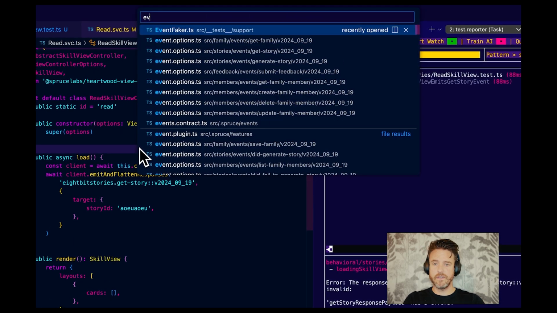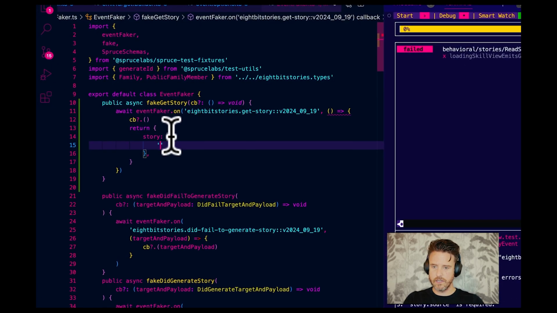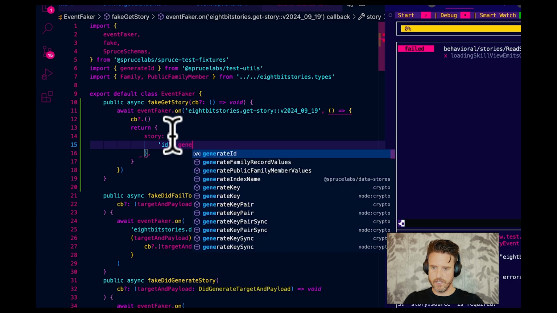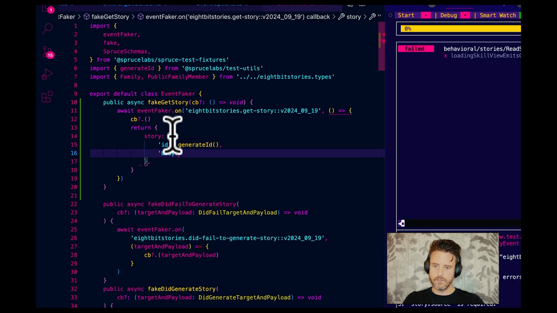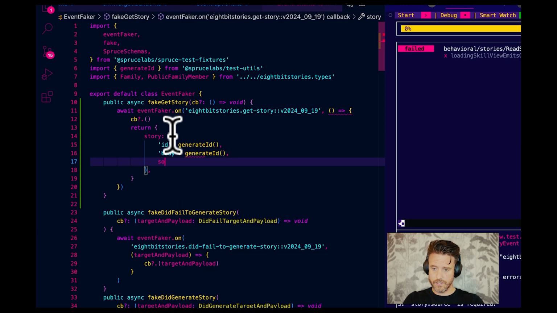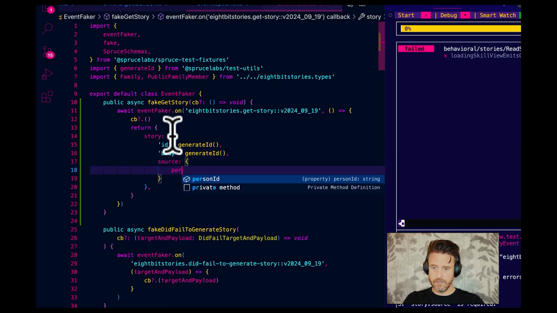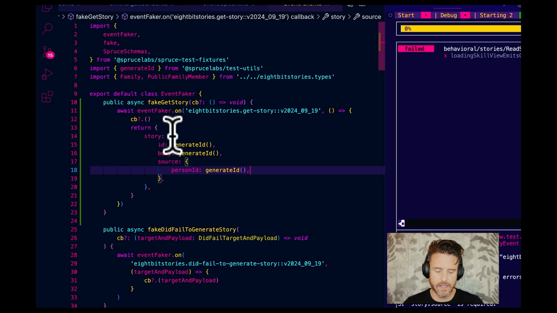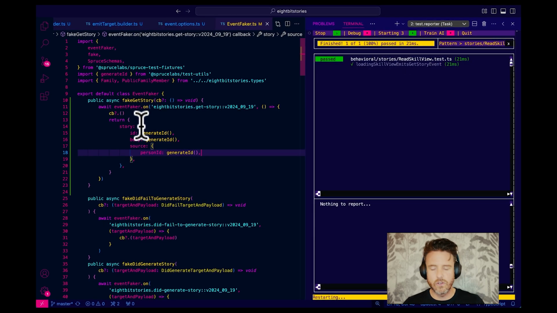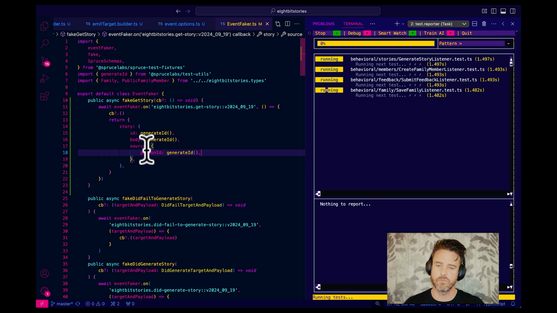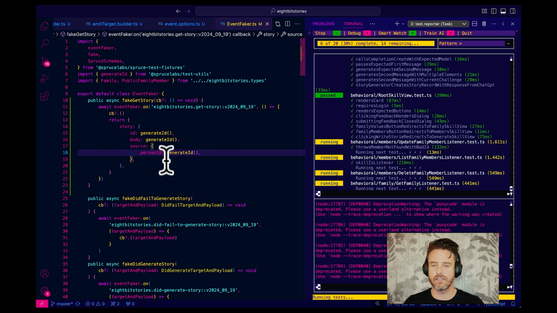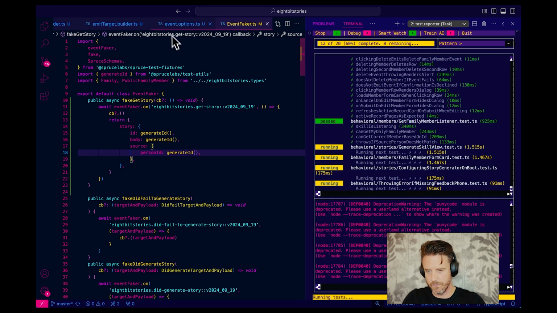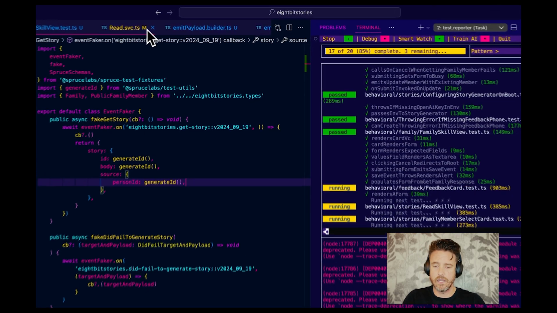So let's go to our event faker and let's go ID equals generate ID. Let's go body equals generate ID. Now let's go source, person ID, generate ID. Well, I should fix that. I mean, that should be everything. That should pass. So, okay, maybe we do one thing. Maybe we don't have this event return the source person ID, so you at least can't get the person ID of the person who generated the story if someone were to share and you didn't expect them to.